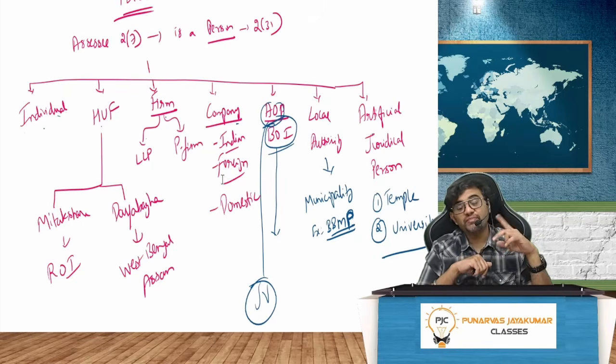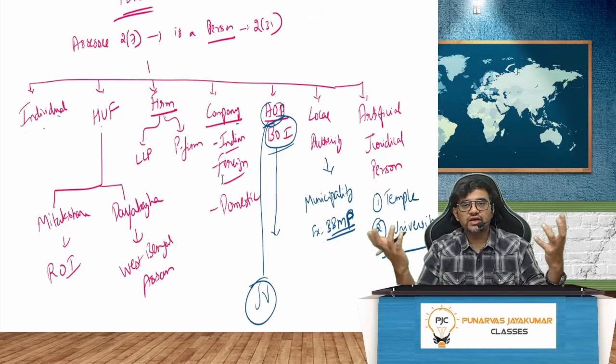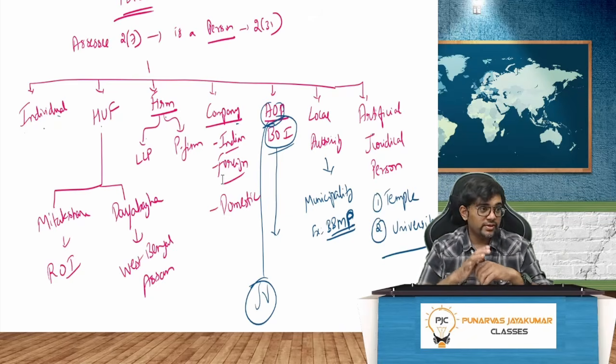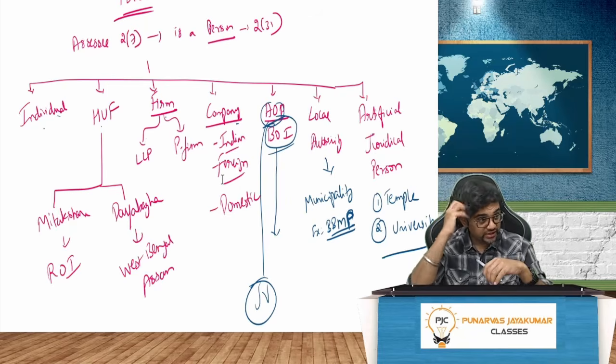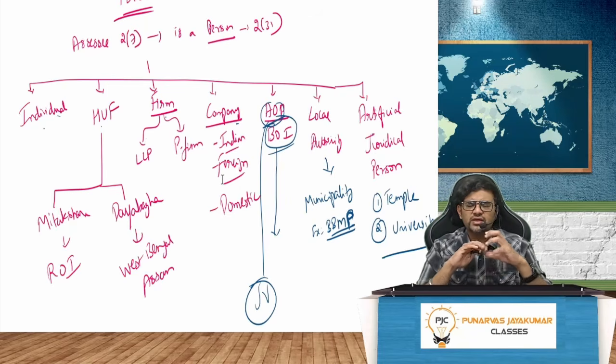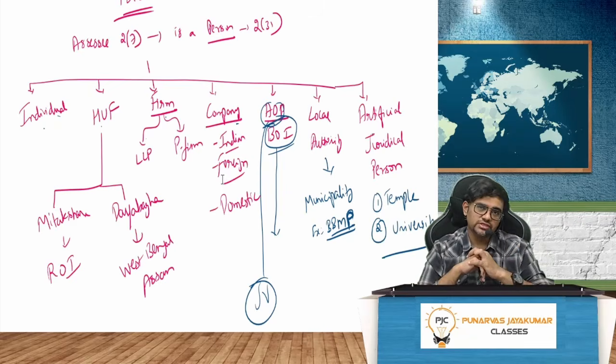Whereas an association of persons can be an association of individuals also, or it could be an association of one individual and one company. Two companies coming together can be an association of persons, like a joint venture. For example, Starbucks is a joint venture between Tata and Starbucks, US.